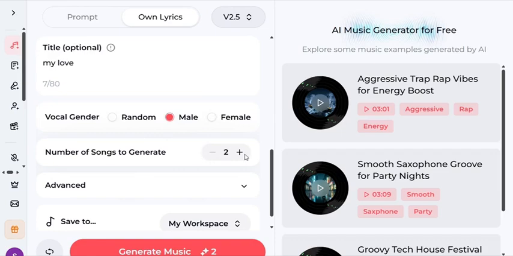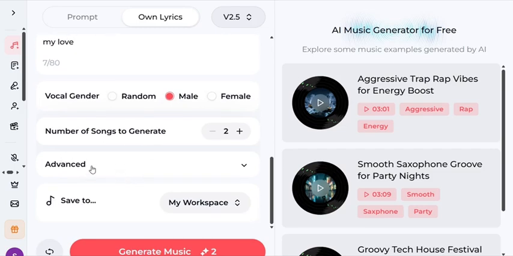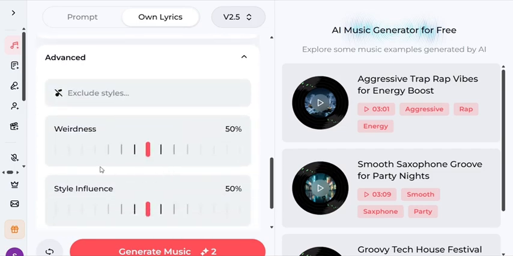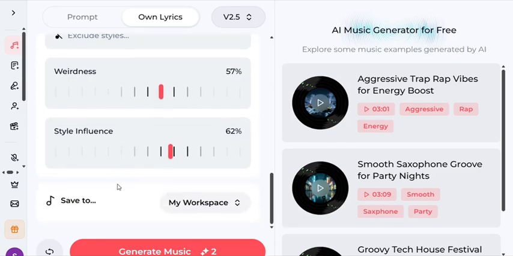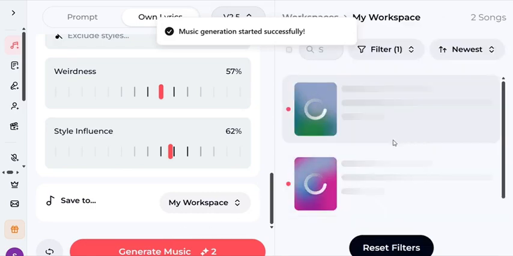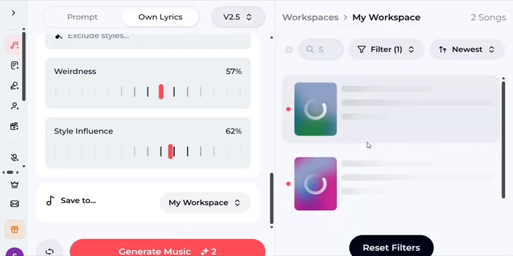And your result, 1 or 2. As you can see, I'm going to put it in 2. Then advanced feature, you click on this advanced feature and you increase this to like 60 something, so that it's going to be more advanced. Then after that, you can just click on generate music below here. Now when you click on generate music, it's going to start generating your music. In less than 1 minute, it's going to turn everything into music for you, and you guys are going to see it. Now as you can see, it's turning it into music.